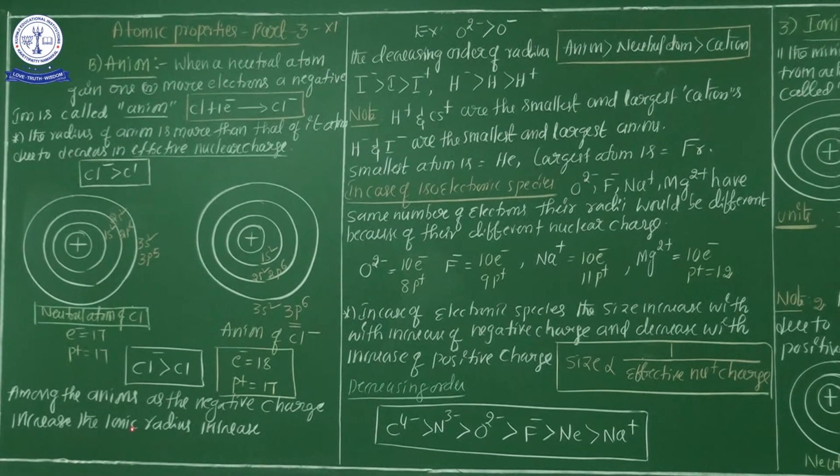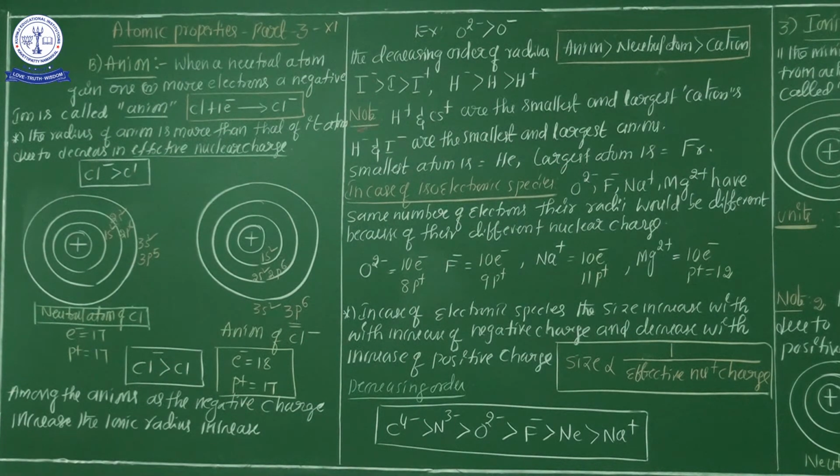It's clear? So that's why among the anions, as the negative charge continuously increases, ionic radius also increases. From the equation point of view, negative charge is directly proportional to ionic radius. If negative charge increases, ionic radius also increases. Is it clear?